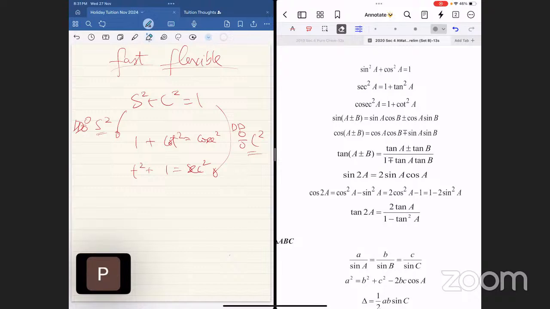Now, one last time, I erase, you erase. Remember, you have to erase your working. Please don't look at it. There's no point in looking at your working if you're trying to memorize. Erase and then redo. Okay.